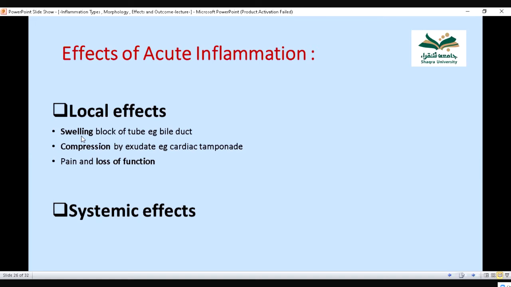If it is in the pericardial cavity, it can cause cardiac tamponade, which means pressure on the heart. Similarly, it can cause pain and loss of function. It can cause discomfort to the person and loss of function. For example, if there is an ulcer in the mouth, the person cannot chew or eat anything. Similarly, if there is a diabetic ulcer, the person cannot walk.